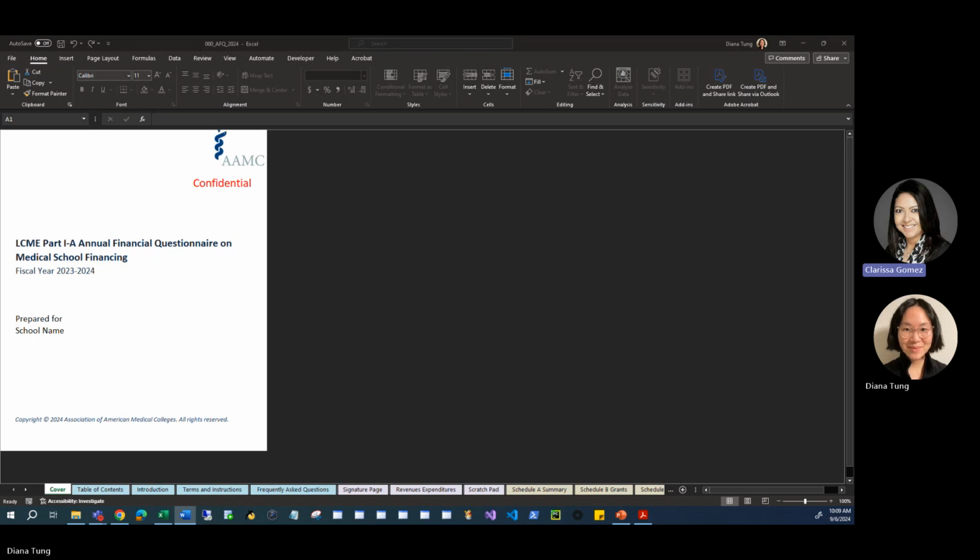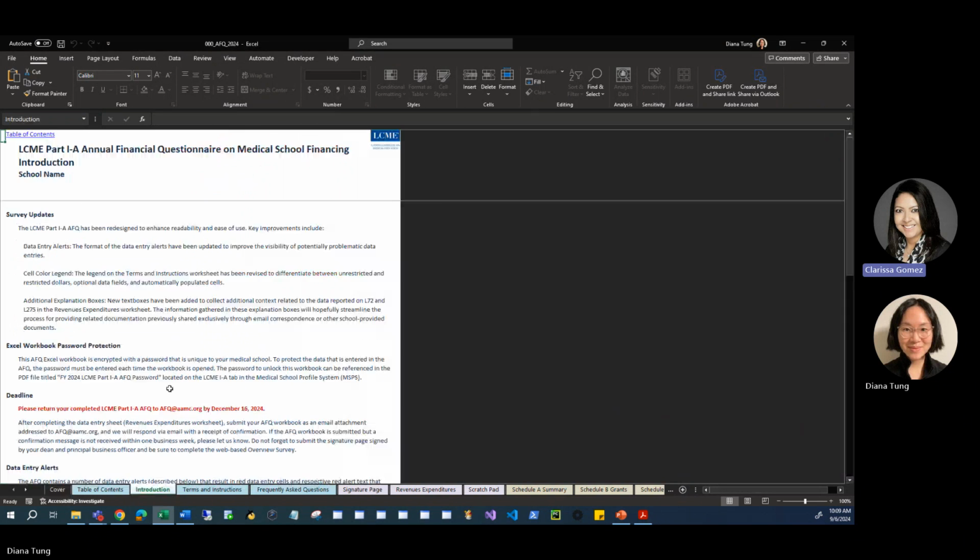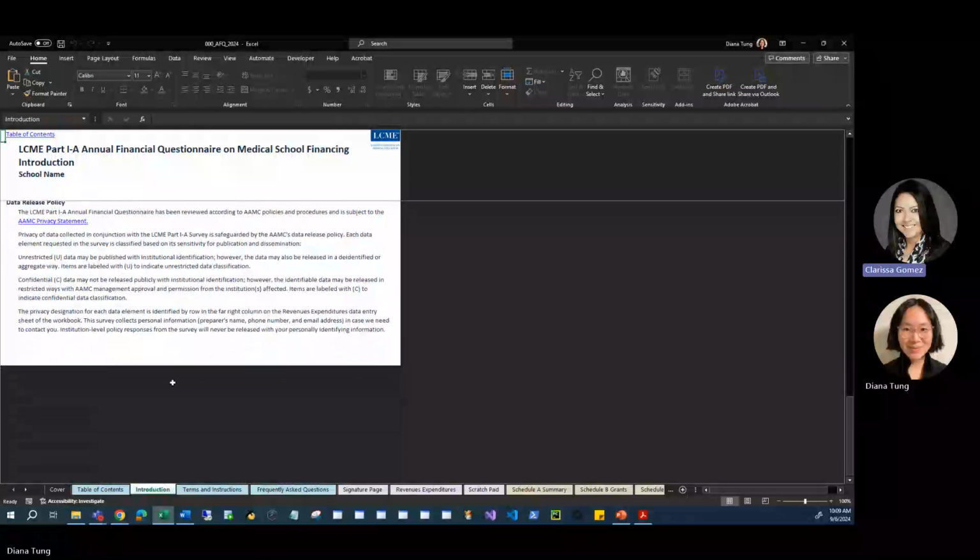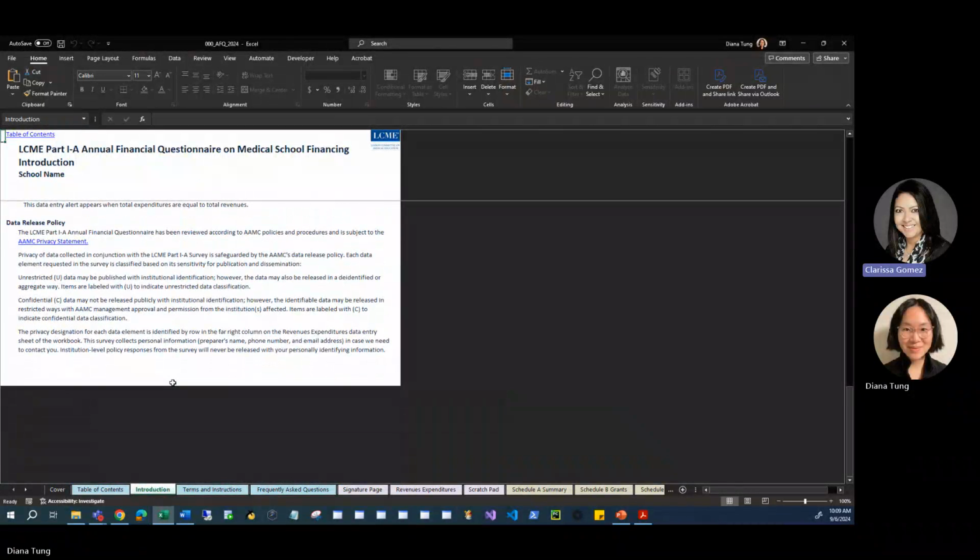You can review this data release policy in the Data Release Policy section of the Introduction worksheet of the AFQ workbook. Some data collected in the AFQ are classified as unrestricted and others are classified as confidential. Confidential items are not released to anyone other than the LCME on a school-identified basis.